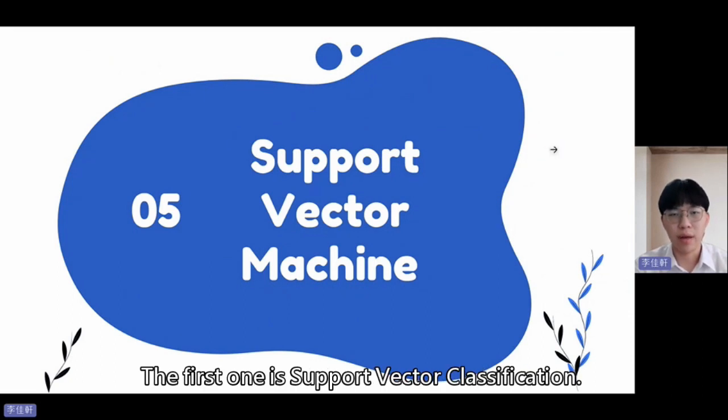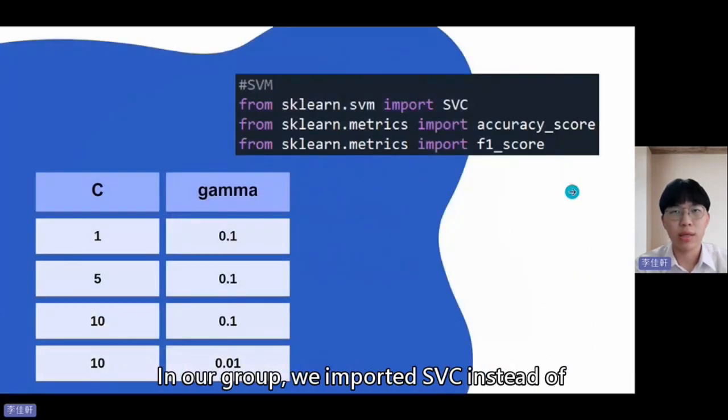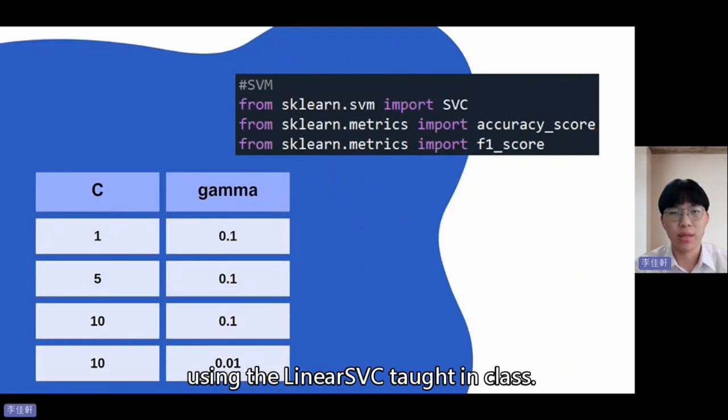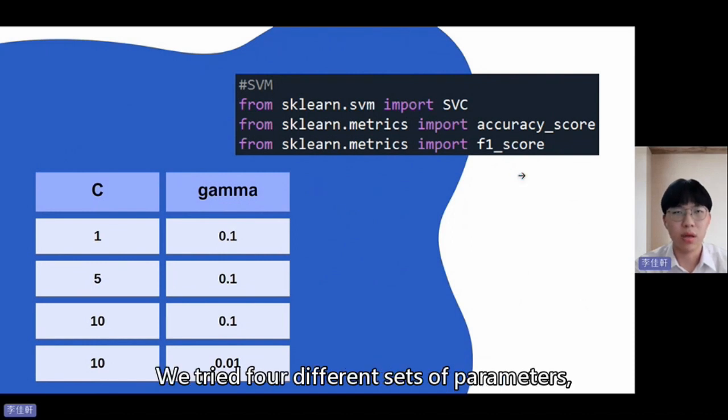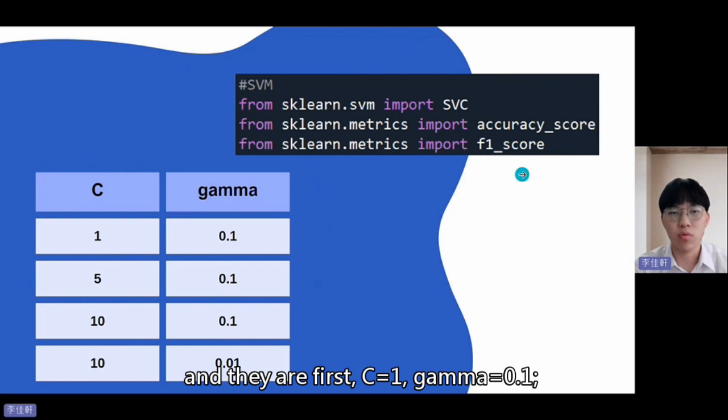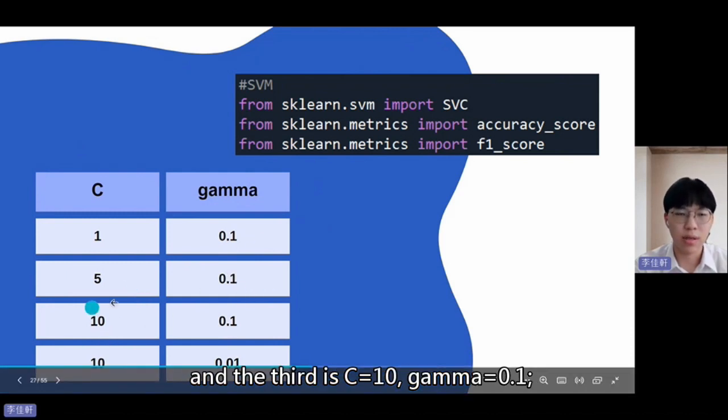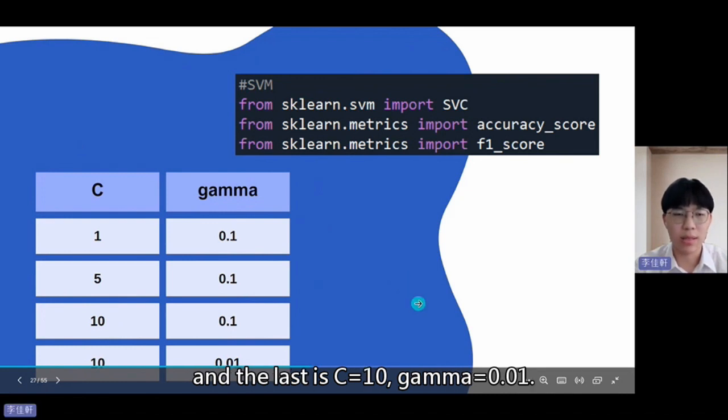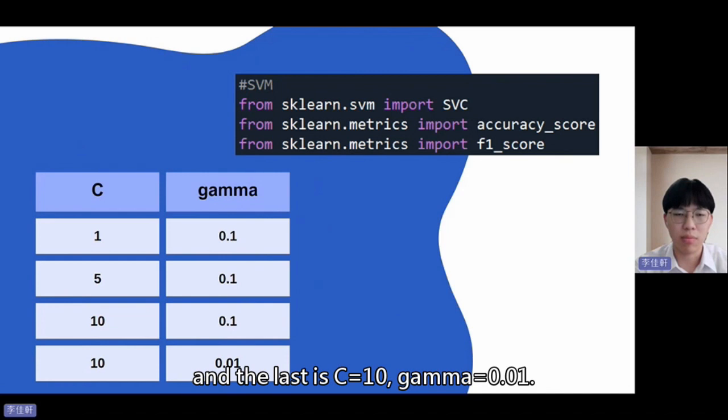And the first one is support vector classification. In our group, we imported SVC using the linear SVC coding class. We tried 4 different sets of parameters, and they are first, C equals 1 and gamma equals 0.1. And second is C equals 5 and gamma equals 0.1. And the third is C equals 10 and gamma equals 0.1. And the last is C equals 10 and gamma equals 0.01.